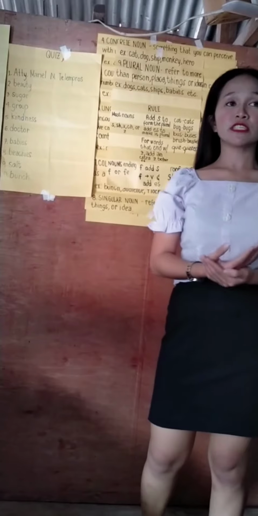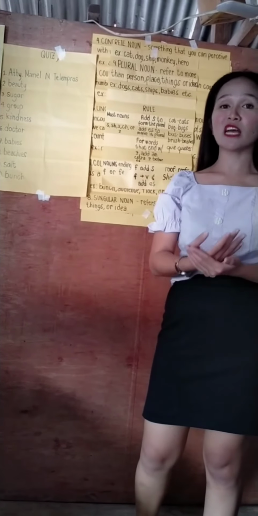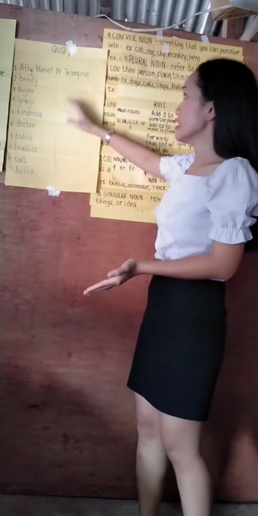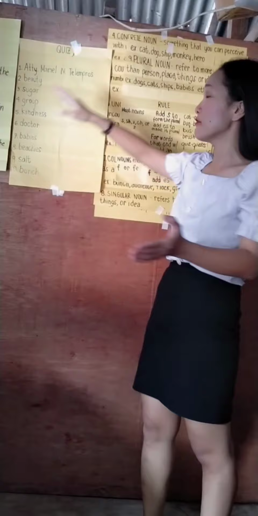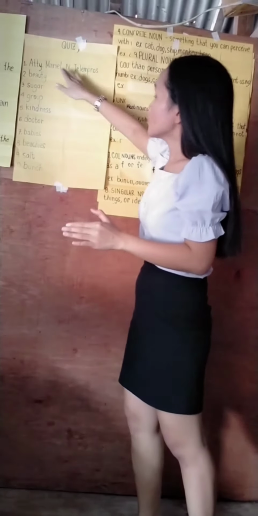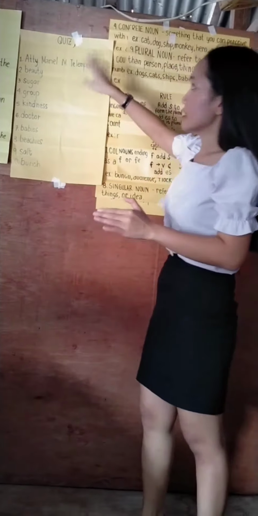And that's the end of our discussion. But before we dismiss, let's have some short quiz first. Okay, bring out 1/2 sheet of paper. So the instruction here is that you just have to identify what type of noun is each word that is written below. Okay, I'll give you 10 minutes for that.